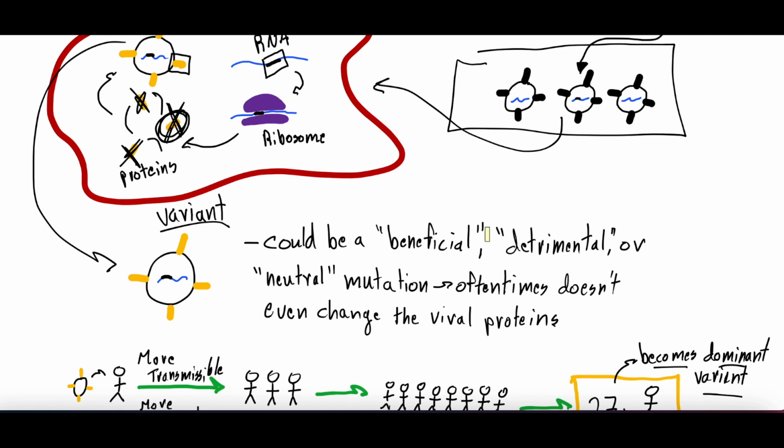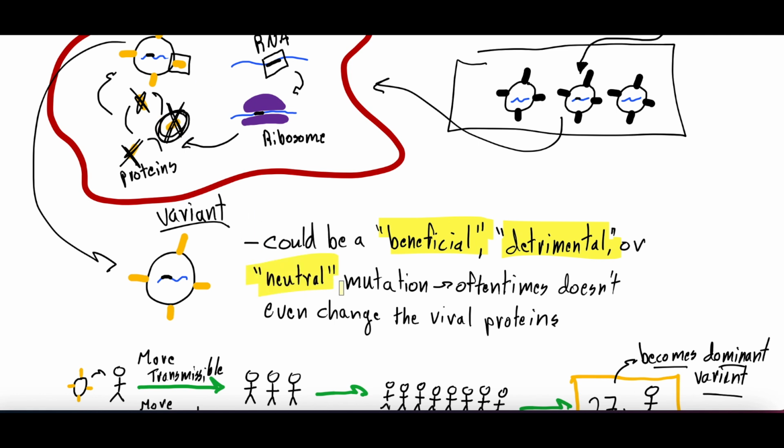The thing to keep in mind, though, the first lesson is that these mutations are random. The second lesson is that they could be beneficial to the virus. And I put beneficial in quotes because the virus isn't thinking. It's just a random mutation that might randomly benefit the virus. It also could be detrimental. This could be a non-functional protein that the RNA mutation led to, and that might just die out.